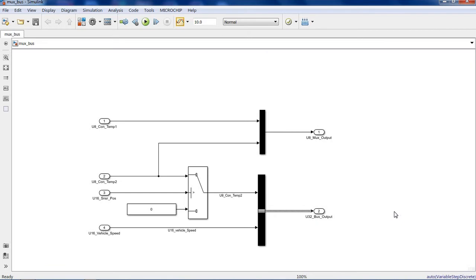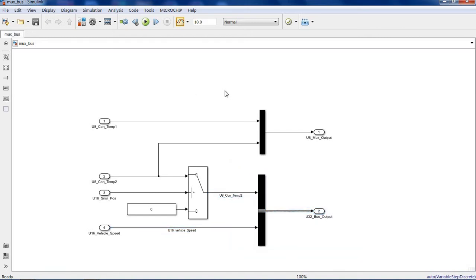If you know the C language, in C an array is used for a collection of similar data types, whereas a structure is used for dissimilar data types. So the same thing is here. Mux works as an array, and this bus creator block works as a structure.